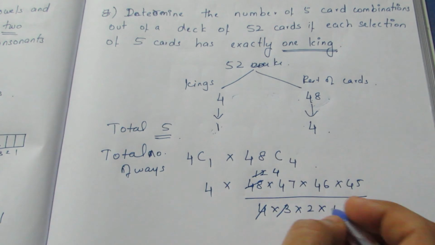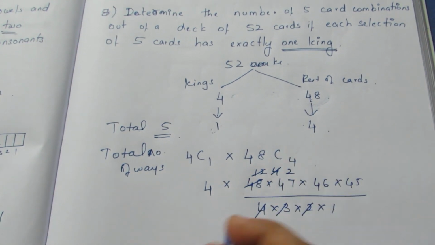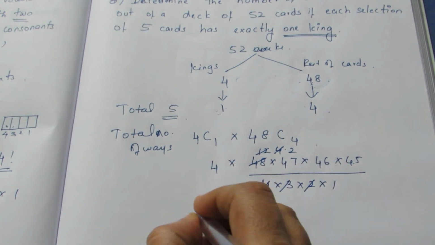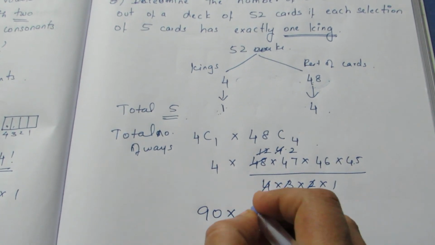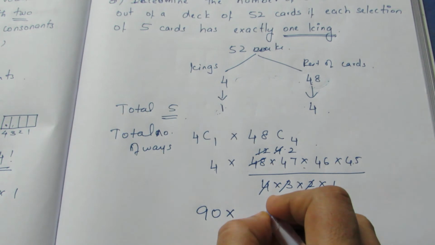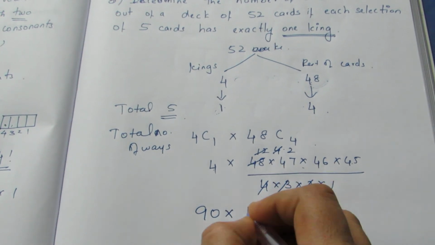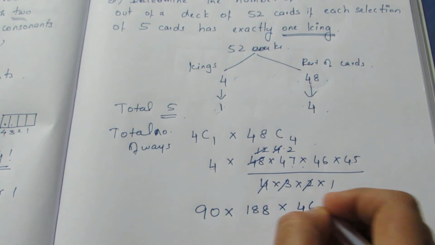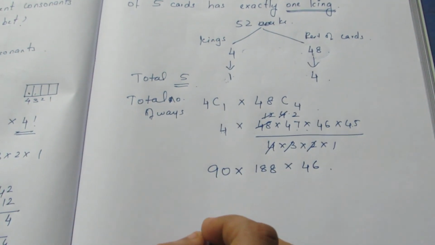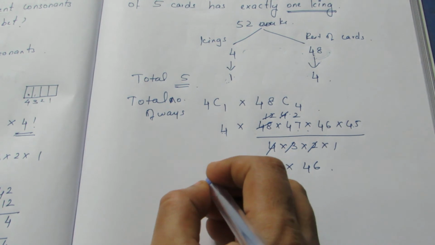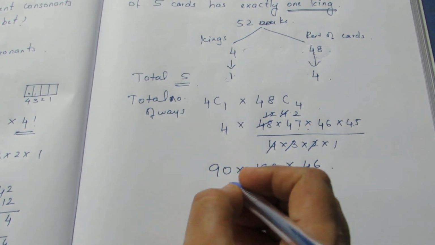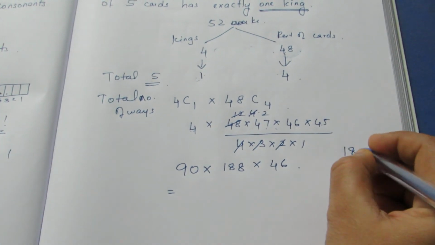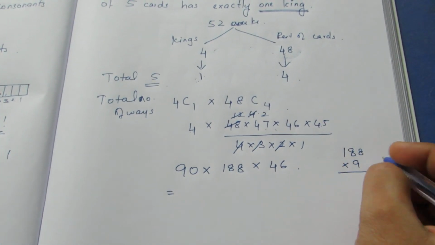3 4s are 12. 2 2s are 4. We'll multiply this by 2. Here 45 into 2 is 90. 90 into, I have multiplied 4 into 47 into 46.